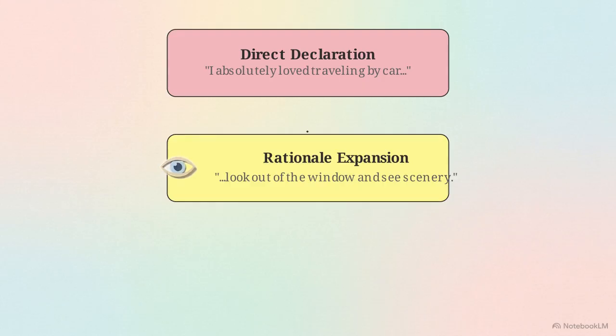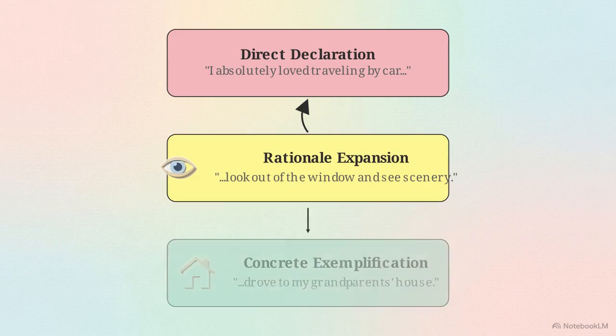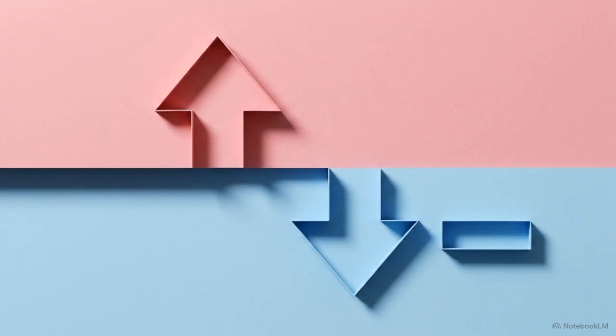The phrase look out of the window maps visual observation to excitement. Finally, the exemplification layer uses the phrase for example to ground that feeling in a concrete scenario, driving to a grandparent's house. However, a negative variance response requires a different structural dependency to achieve similar complexity.